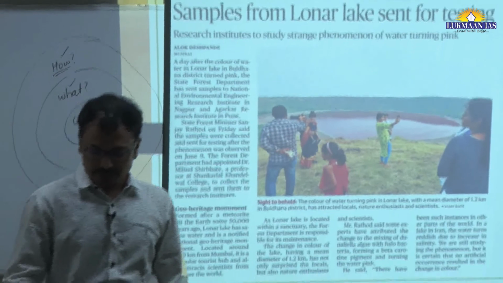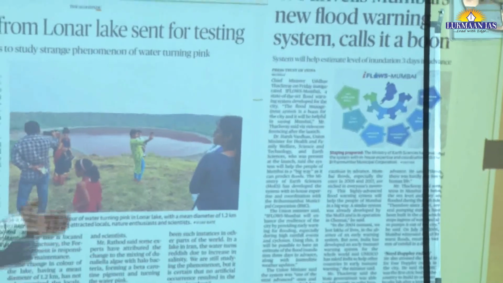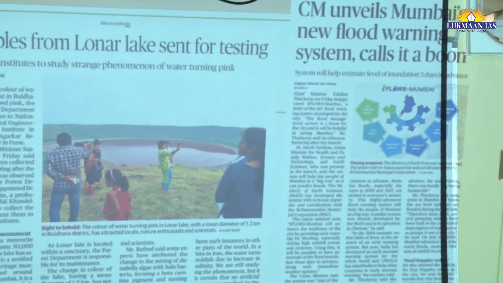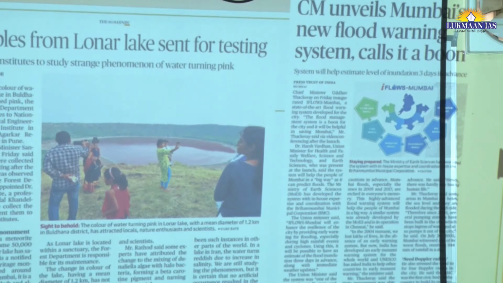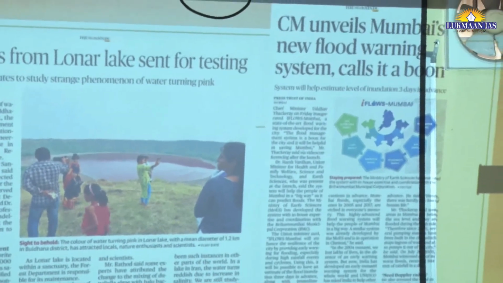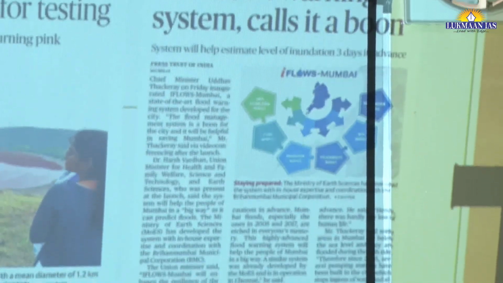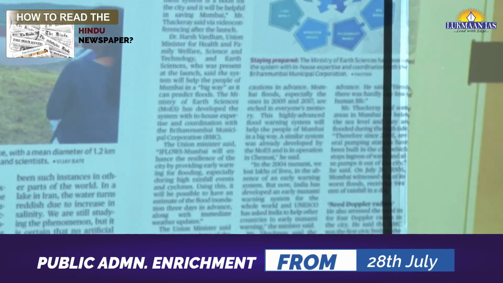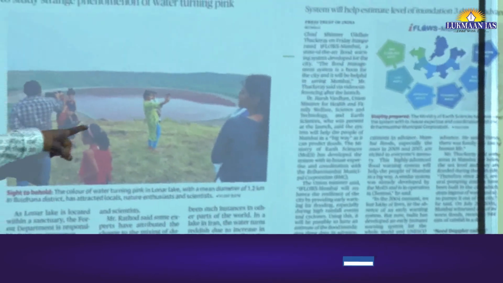Let me give you another example: Maharashtra CM unveils Mumbai's new flood warning system. The name of the system was Inflows Mumbai. Now this news is significant if a question is asked on urban floods, as it talks about a flood warning system. This is very unique because for many years there were floods in Mumbai as well as Chennai city. So the urban flood phenomenon is important. In your way forward part or measures, you can mention this aspect.